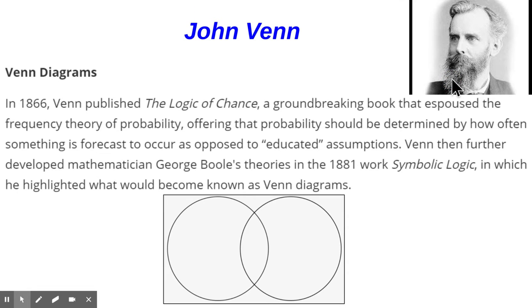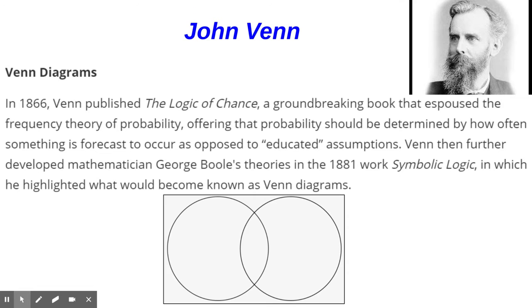John Venn was a mathematician in England, and in 1866, he published The Logic of Chance, which was a groundbreaking book that espoused the frequency theory of probability, offering that probability should be determined by how often something is forecast to occur as opposed to educated assumptions. So that's pretty cool. It was 1866 when that happened. People would go by educated guesses, and he started coming up with the concept of maybe we should project the probability based on mathematical theories and formulas and computations.